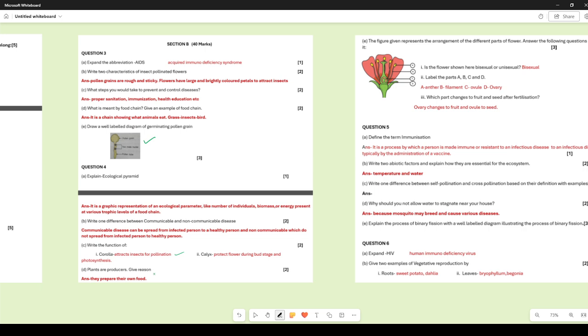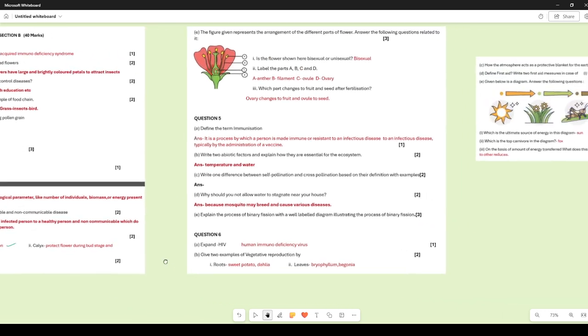Plants are producers. Give reason. Why are they called producers? Because they are the only organisms, particularly the green plants, on this planet that are capable of preparing their own food. So they are responsible for the entire food which is present on the earth. So plants are responsible for producing that food, and that food is responsible for giving energy to the other organisms so that they can function properly.